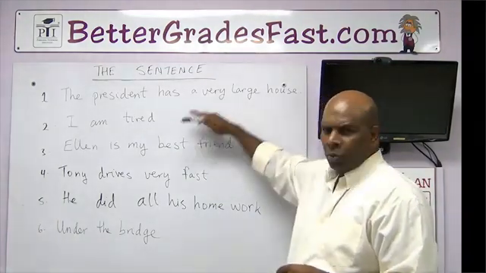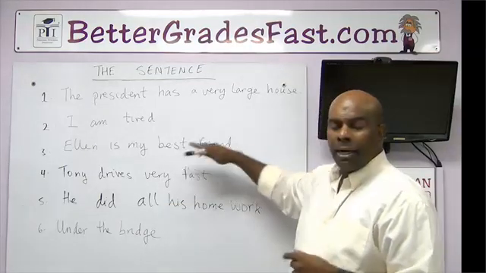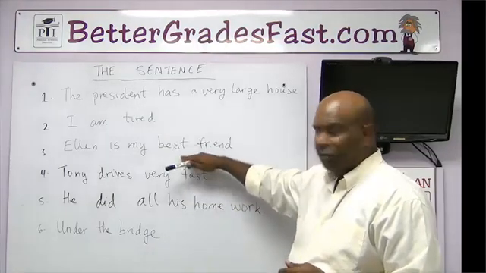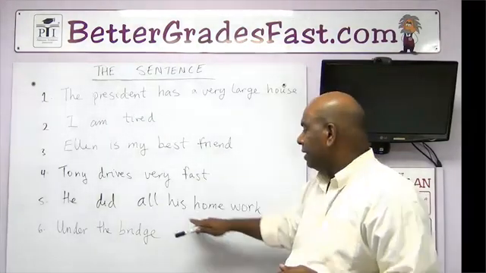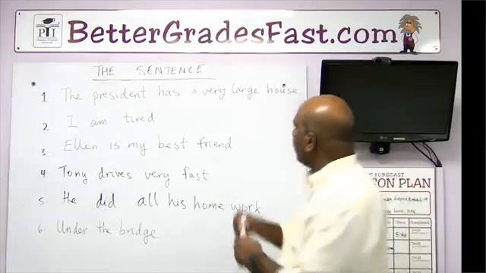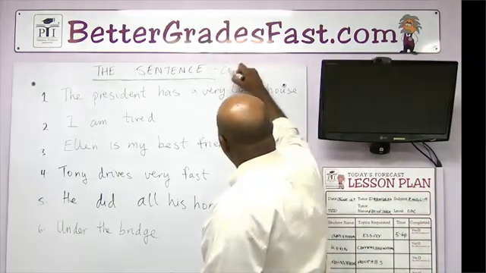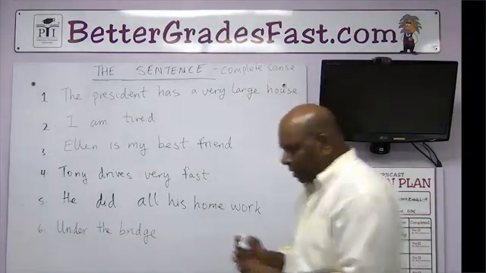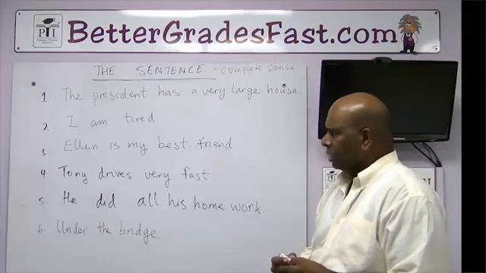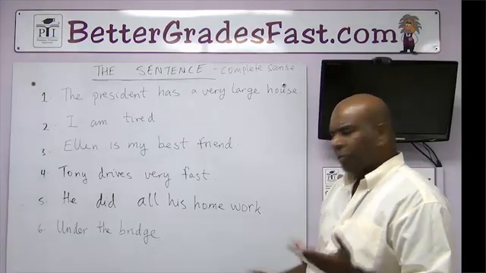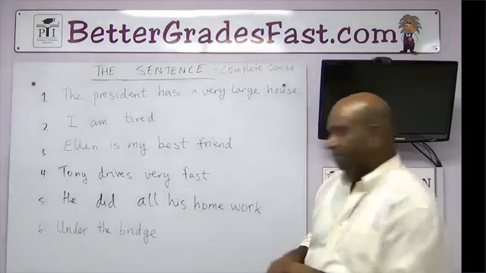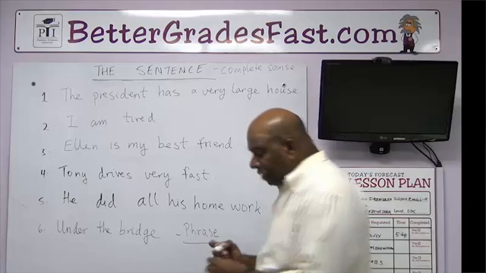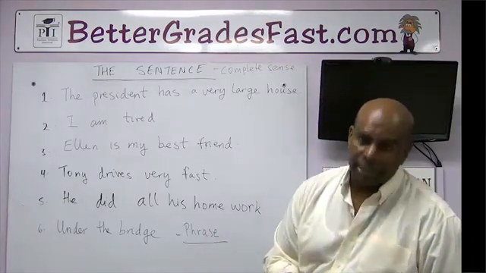Well, in 1 to 5, they all make complete sense. He has a large house, the president does. I'm tired. Ellen is my best friend. Tony drives very fast. He did all his homework. They all make complete sense. So a sentence makes complete sense, but under the bridge doesn't. Under the bridge, what happens under the bridge? We're not too sure. So this under the bridge is what we call a phrase. Okay? P-H-R-A-S-E. A phrase. A phrase makes some sense, but doesn't make complete sense.